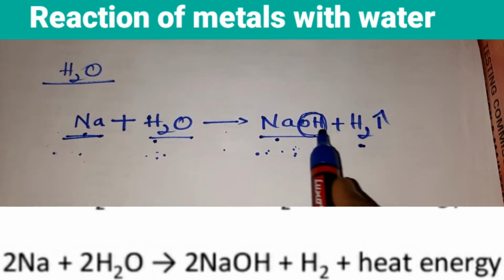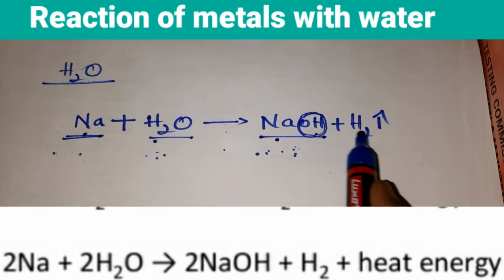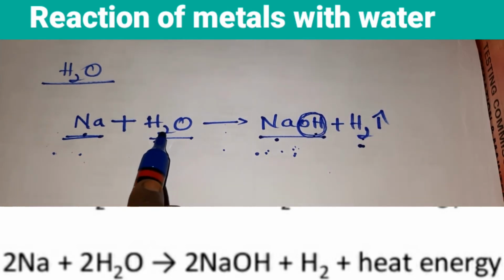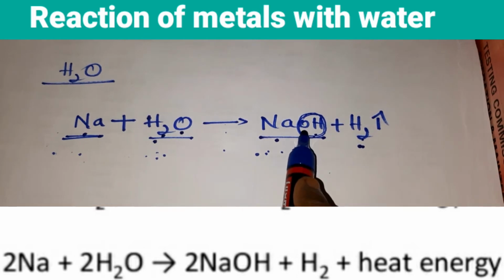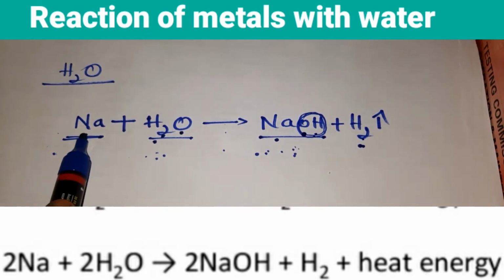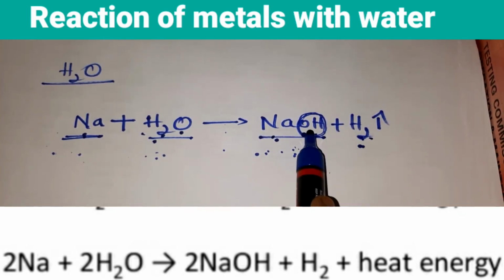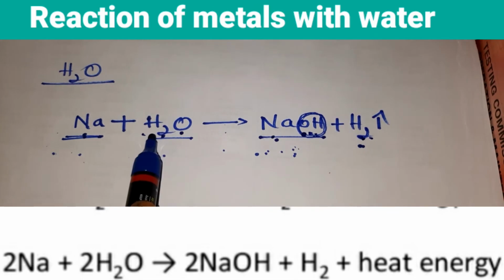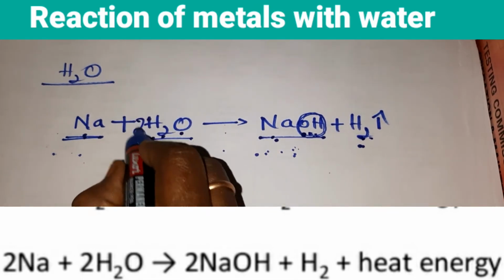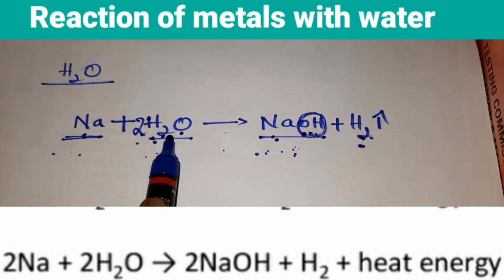So to make it, here you have hydrogen 2, here also you have hydrogen 2. Oxygen, you have 1 here, you have 1 here. Got it, children? So sodium is 1 here, you have sodium here. Hydrogen you have 3 here, this side you have 3, but here you have only 2. So add 2 here. So you get 2 twos are 4 atoms of hydrogen.